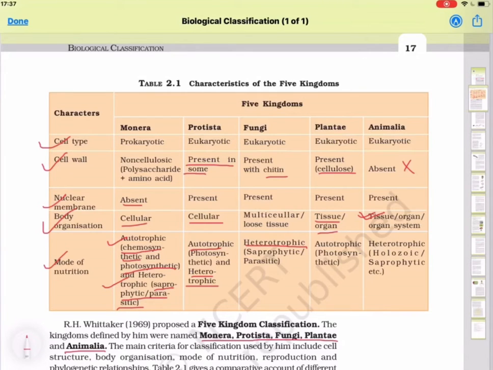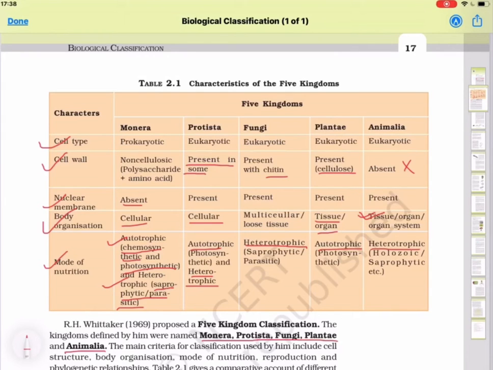Parasitic means feed on other organisms. In Plantae, the mode of nutrition is autotrophic because plants can manufacture their own food during the process of photosynthesis. Mode of nutrition in Animalia is heterotrophic. Heterotrophic means they depend on other organisms for their food. The nutrition can be holozoic or saprophytic.